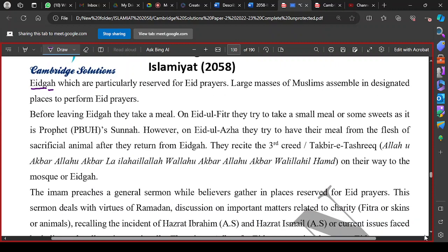Okay, mention that it was the Prophet's practice that before going for Eid al-Fitr, he would eat some sweet, usually dates, and he would take these dates in odd number. While for Eid al-Adha, it was his practice not to take any meal.